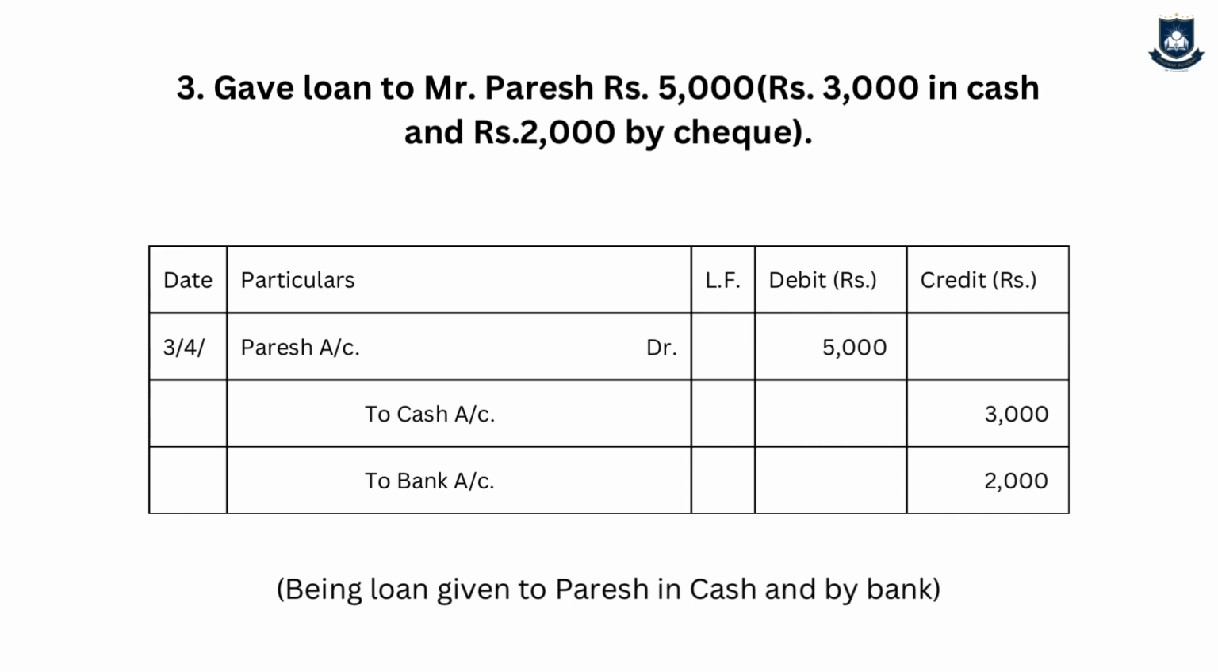Now, since the business has the right to receive the amount from Paresh in future, it is a receivable. So Paresh becomes an asset, and since the Paresh balance is increasing, Paresh account debit. Then cash and bank are assets, and since they are decreasing, to cash account and to bank account. Narration will be: being loan given to Paresh in cash and by bank. Logic is Paresh asset increasing, debit; cash asset decreasing, credit; bank asset decreasing, credit.